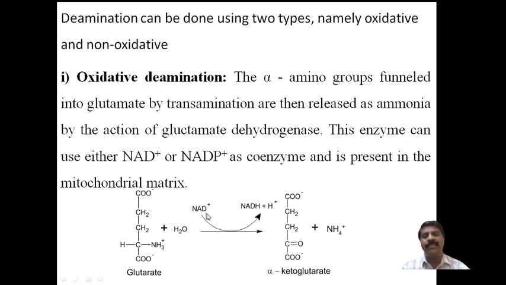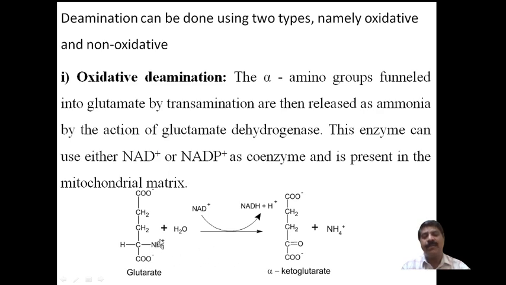The oxidized form helps oxidation of glutamate and itself undergoes reduction, so NAD plus is converted into NADH, the reduced form, and hydrogen is liberated.